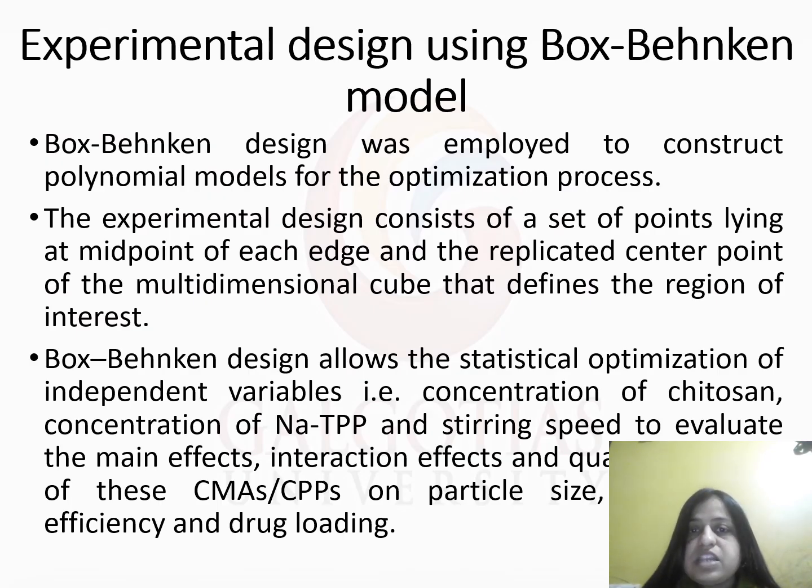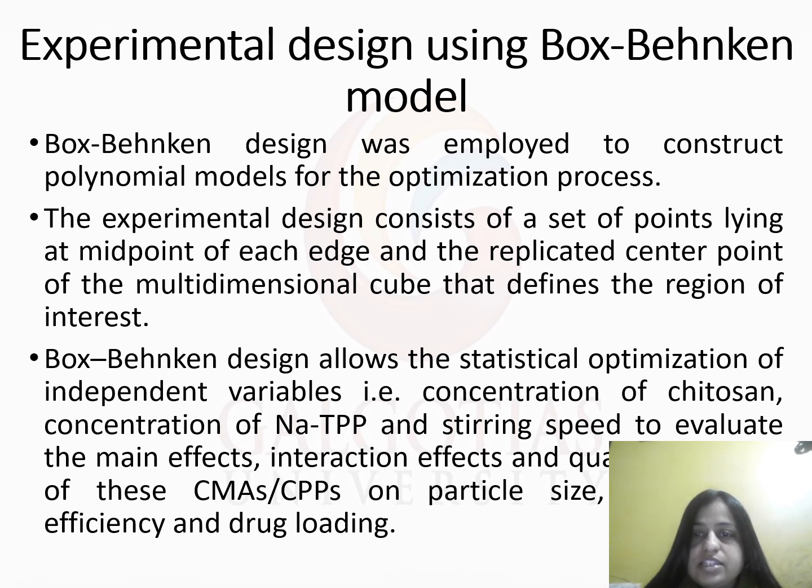An experimental Box-Behnken design was employed to construct polynomial models for the optimization process. It consists of a set of points lying at the midpoint of each edge and the replicated center point of the multi-dimensional cube that defines a region of interest.